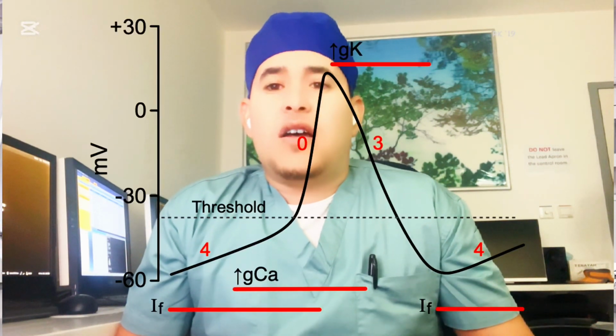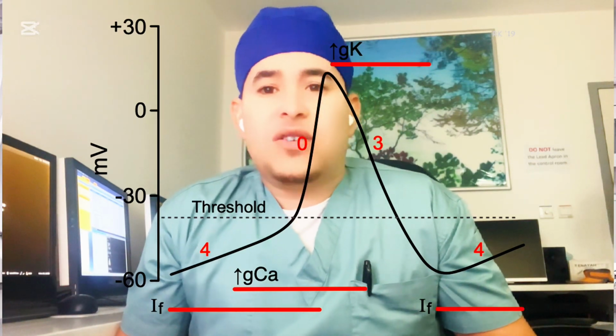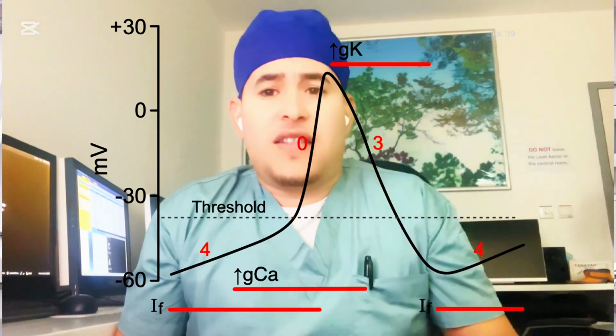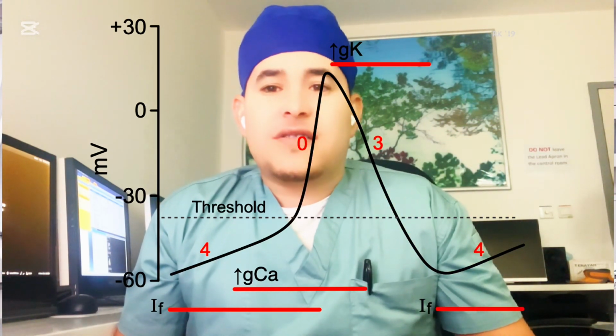Okay, and this phase we call phase 3. You mentioned phase 0, then phase 3. What are phase 1 and 2? Actually, phase 1 and 2, the negative slope as you see here in this diagram, happen very fast, because the potassium moves fast from intracellular to extracellular to get rid of all of those positive charges intracellular.